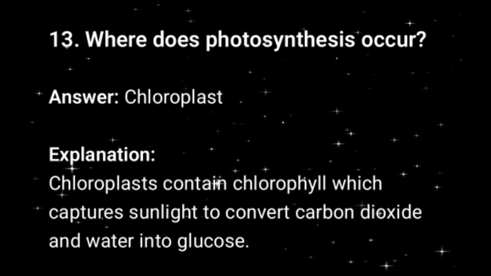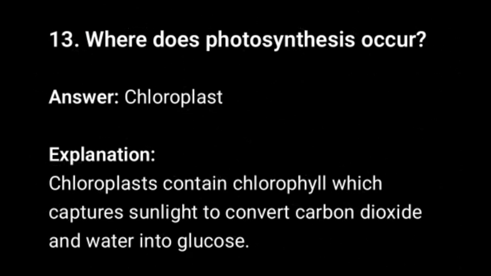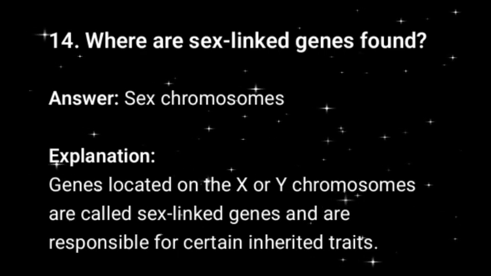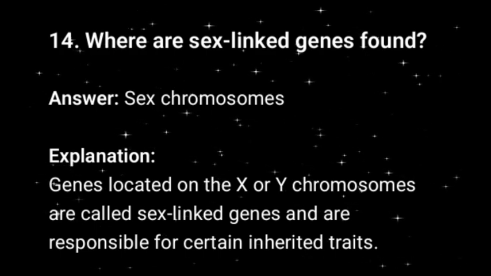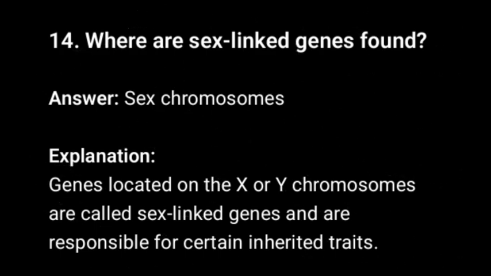13. Where does photosynthesis occur? Answer: Chloroplasts. Explanation: Chloroplasts contain chlorophyll, which captures sunlight to convert carbon dioxide and water into glucose. 14. Where are sex-linked genes found? Answer: Sex chromosomes. Explanation: Genes located on the X or Y chromosomes are called sex-linked genes and are responsible for certain inherited traits.